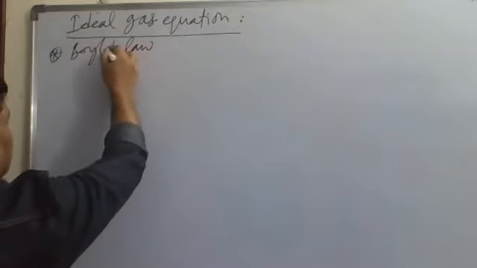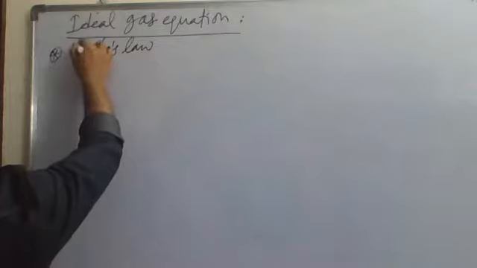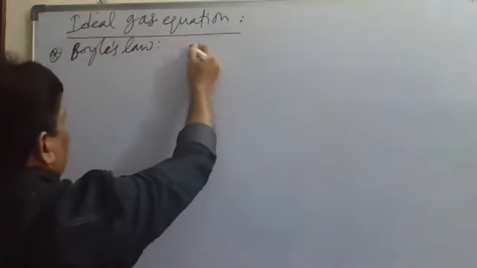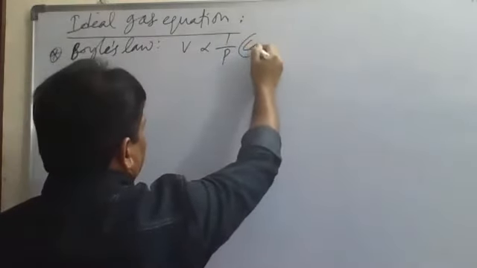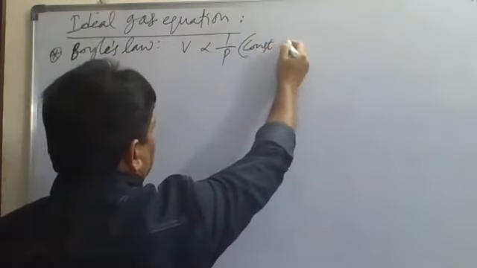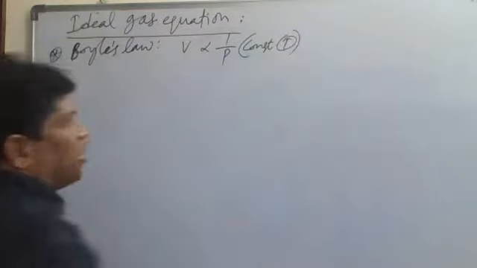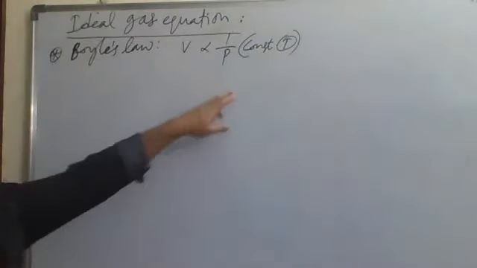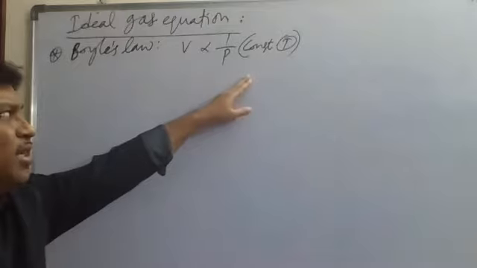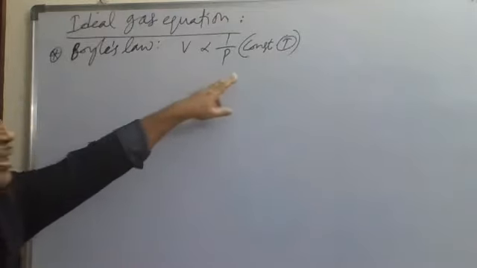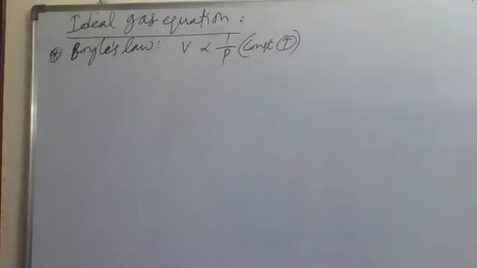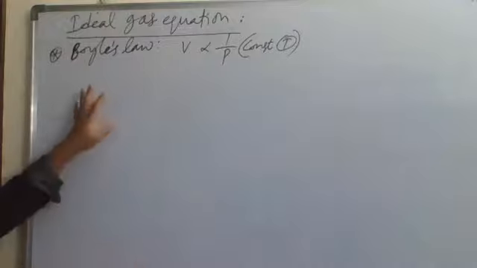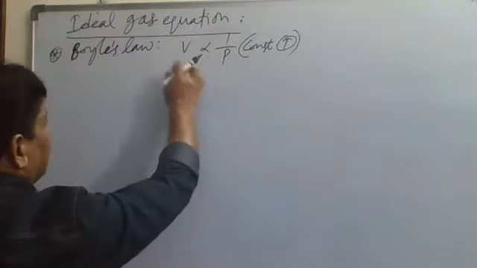According to Boyle's law, which we studied, V is inversely proportional to P at constant temperature. At constant temperature, when you plot a graph, it is called an isotherm. So it is Boyle's law: V is inversely proportional to pressure.